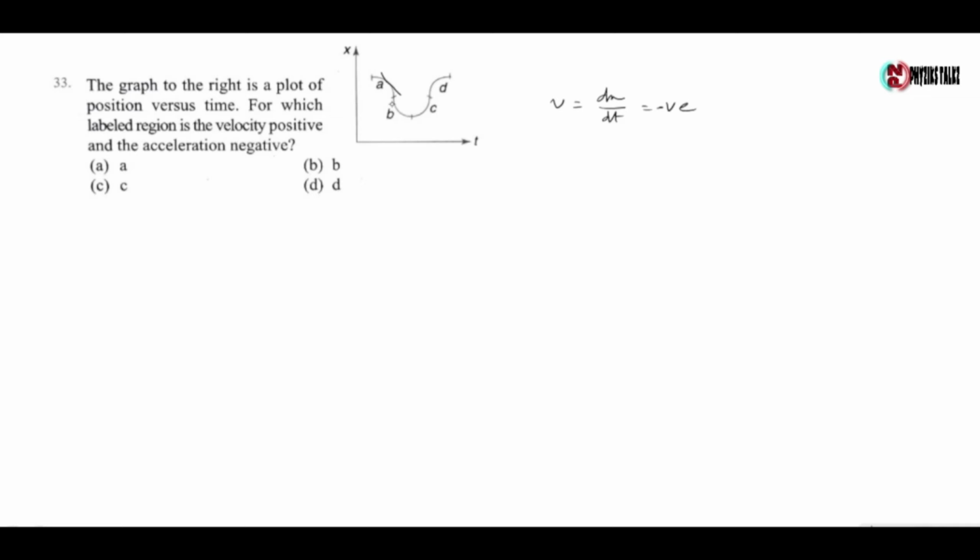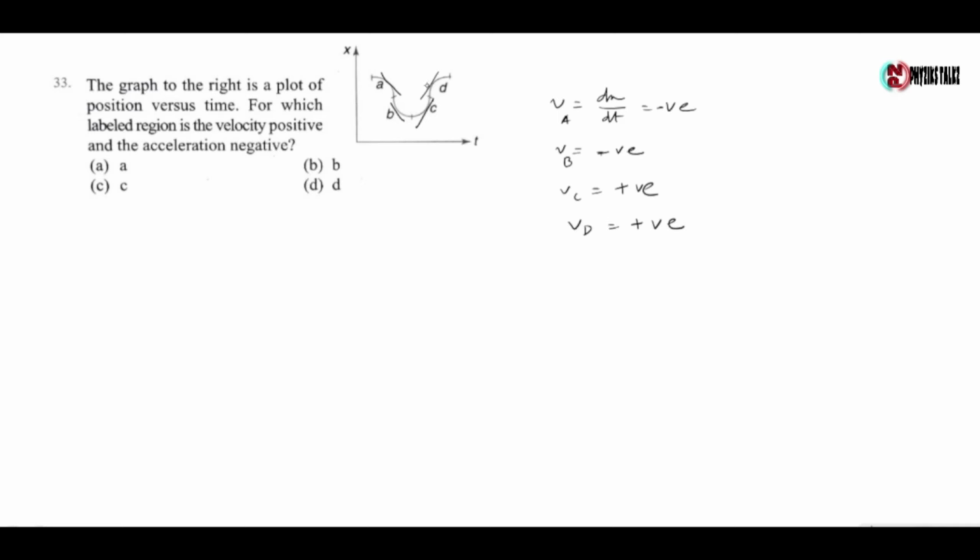For particle B, slope is negative, so V is negative. For C, slope is positive, so V is positive. For D also, slope is positive, so V is positive.